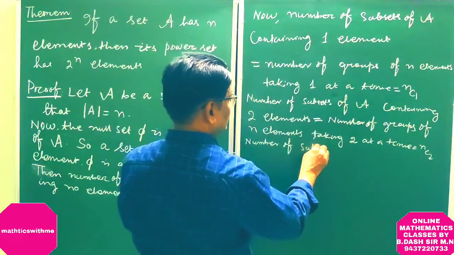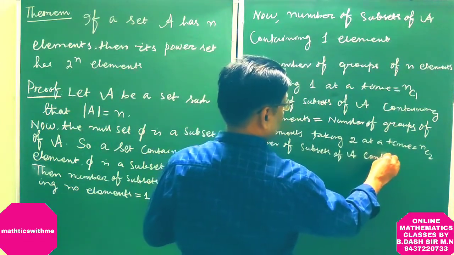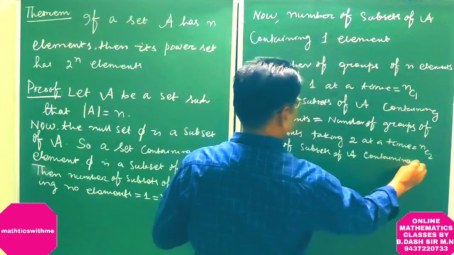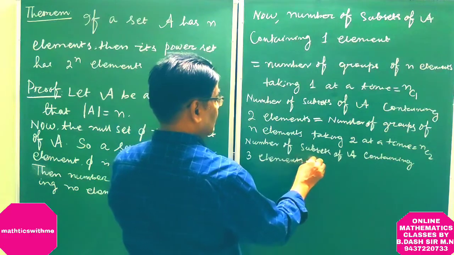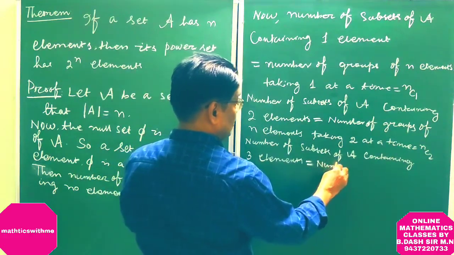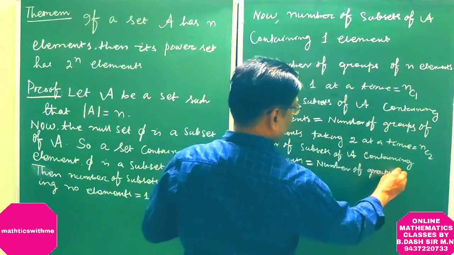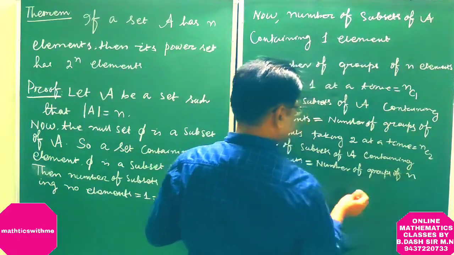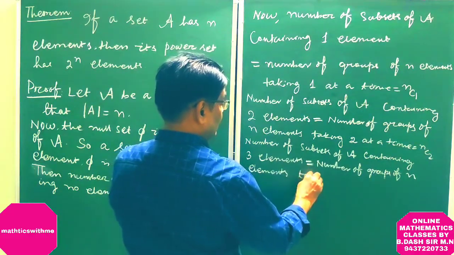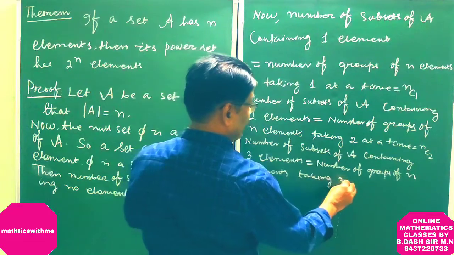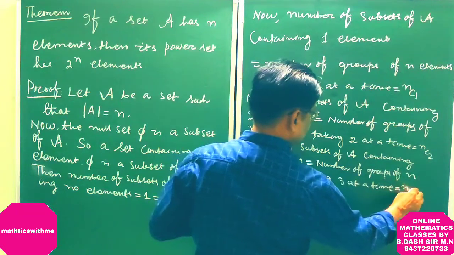Number of subsets of A containing three elements is equal to the number of groups of n elements taking three at a time. This is equal to nC3.